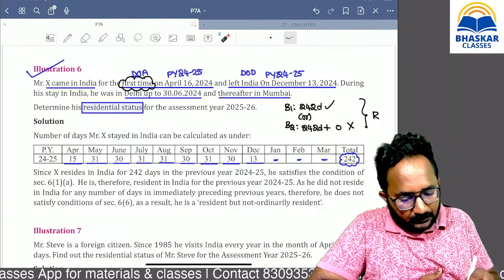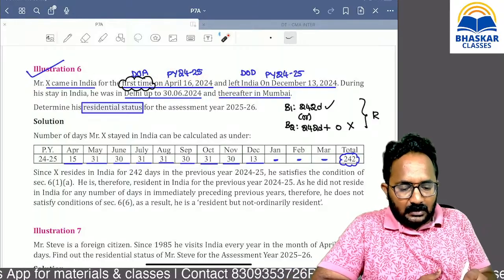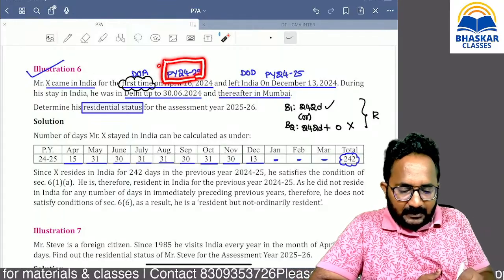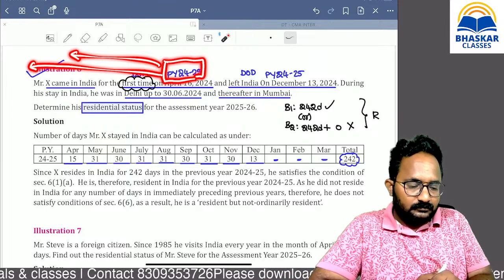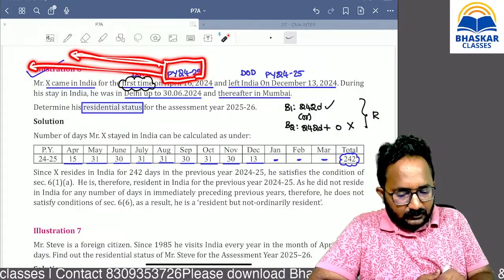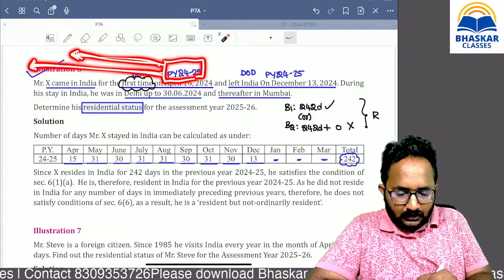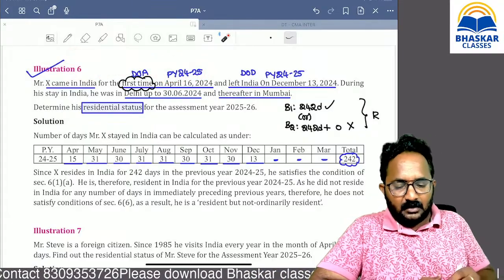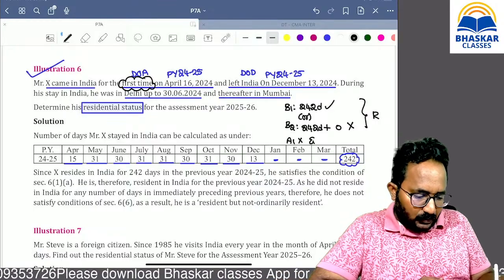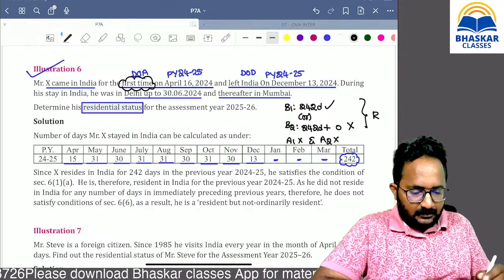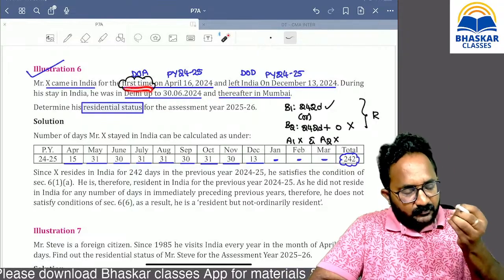First time he comes to India during this year. In the immediately preceding 10 years also, or 7 years also, he has not at all stayed in India. So that's why additional condition 1 also will not be satisfied and additional condition 2 also will not be satisfied. Reason: he is coming to India for the first time.